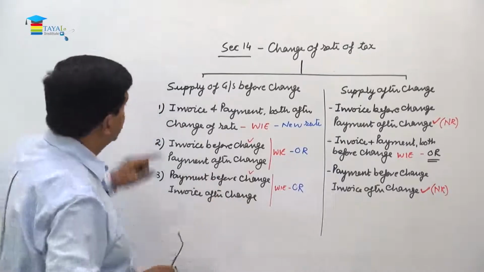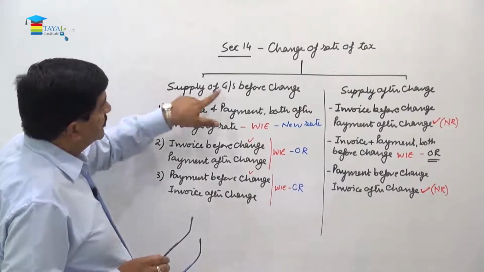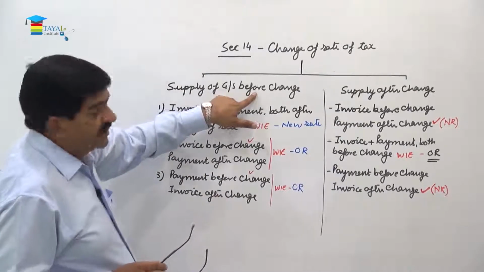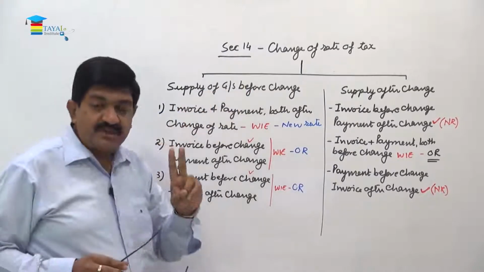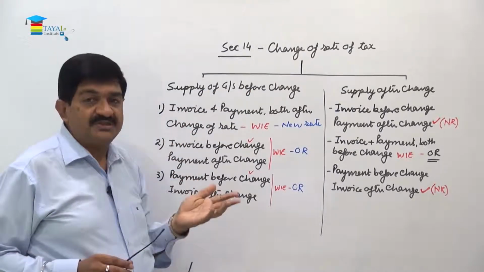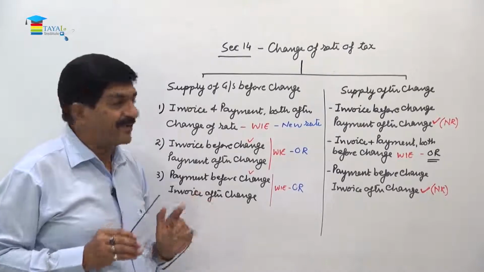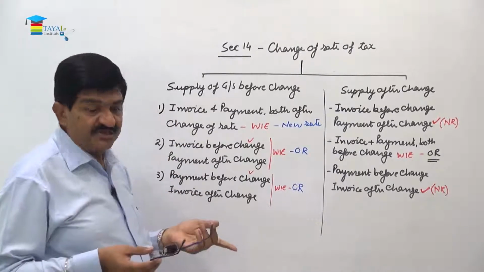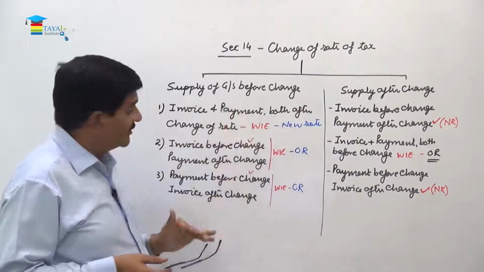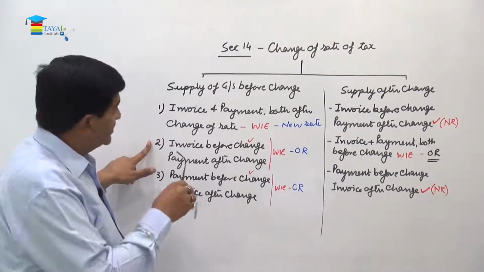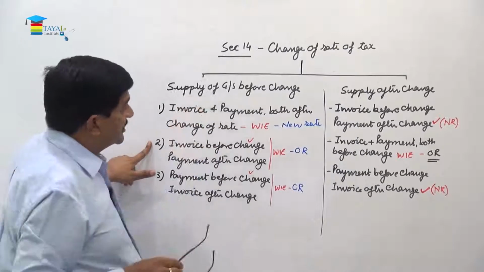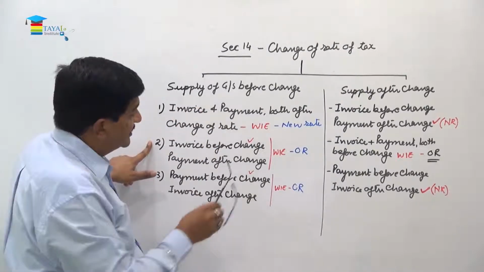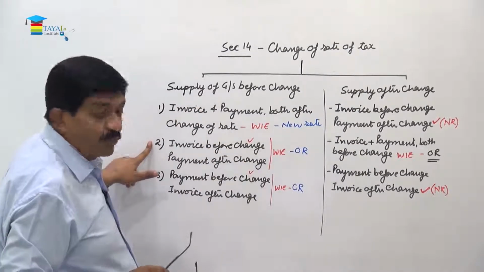Now you see here, supply of the goods and services before the change. If two things out of three are done before the change, then the earlier of the two is applicable, right? So here we say invoice and payment both are after the change. In that case, the new rate is applicable. Otherwise, if invoice is before the change and supply is also before the change, then certainly the date of the invoice is relevant.